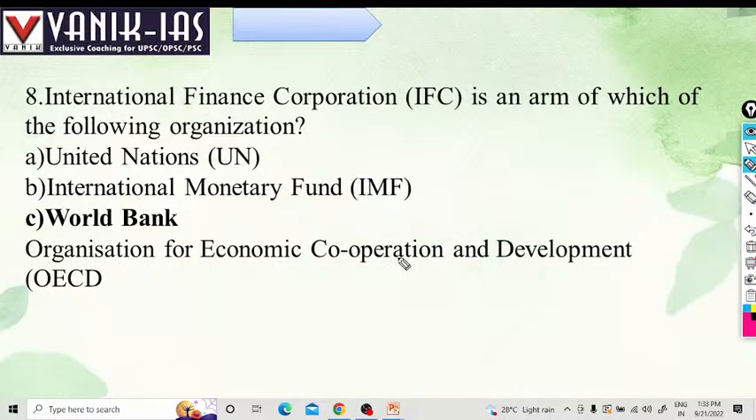International Finance Corporation is an arm of which of the following organizations? The International Finance Corporation, IFC, is an arm of the World Bank.